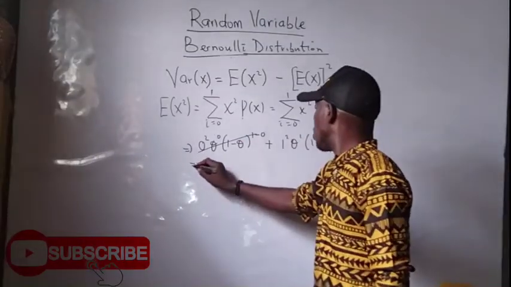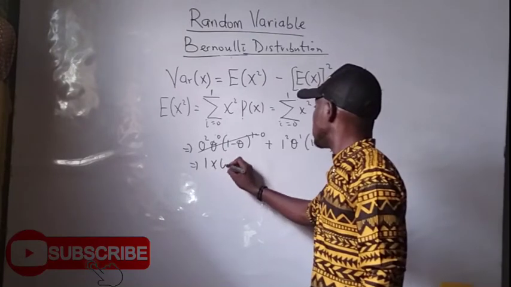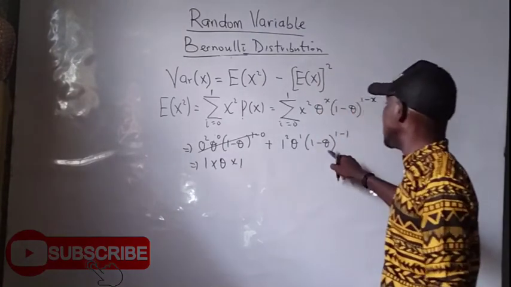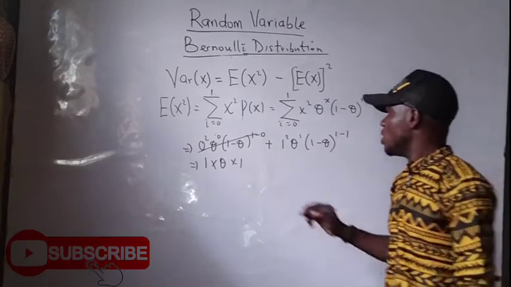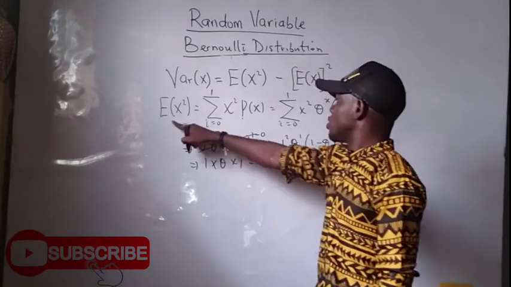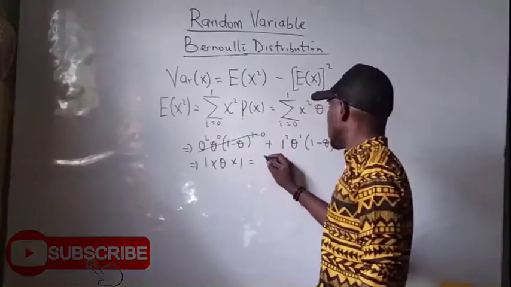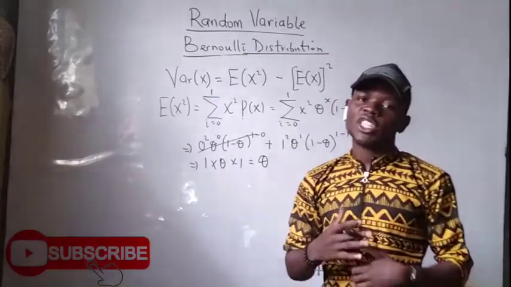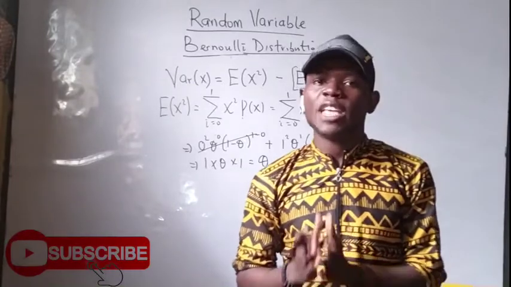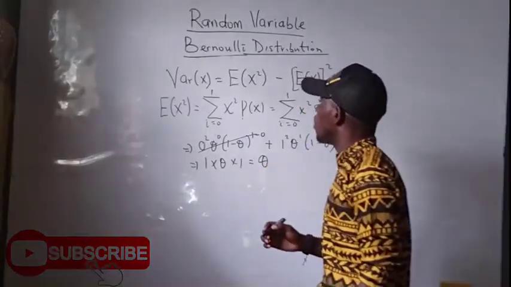Then this will become 1 times theta times 1, because anything raised to the power 0 will actually give us 1. So our expectation of the Bernoulli random variable squared will give us theta. And don't forget that I told you that our theta also typifies our p, probability of success.